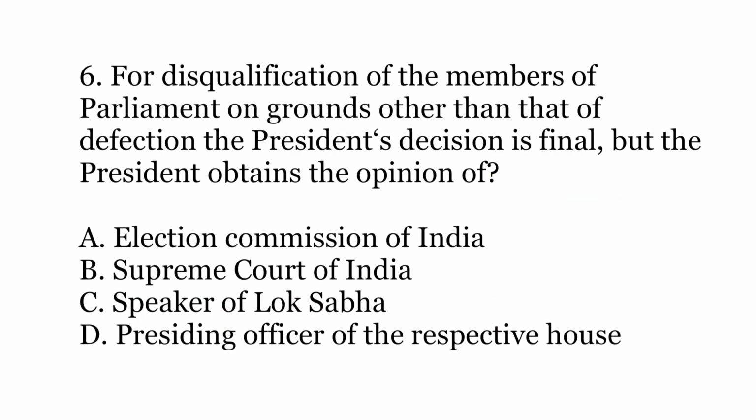Sixth question. For disqualification of the members of Parliament on grounds other than that of defection, the President's decision is final. But the President obtains the opinion of options A, Election Commission of India, B, Supreme Court of India, C, Speaker of Lok Sabha, or D, Presiding Officer of the respective House.